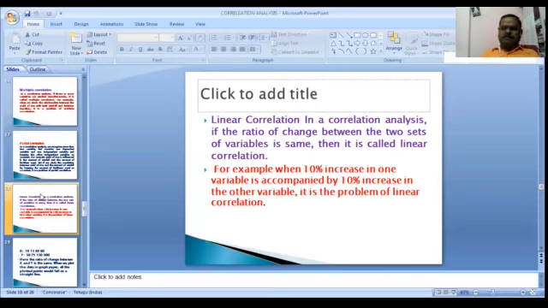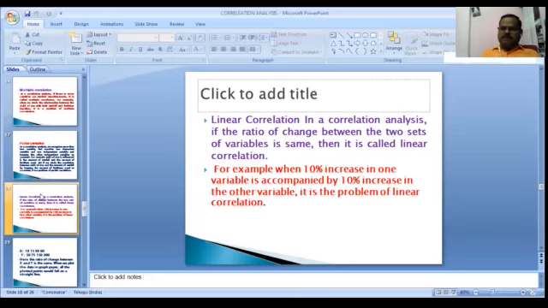For example, in Giriraj Government Degree College, compared to the previous year, the BA result increased 10% and the BCom result increased 10%. Both are variables with the same percentage increase. That is a linear correlation.